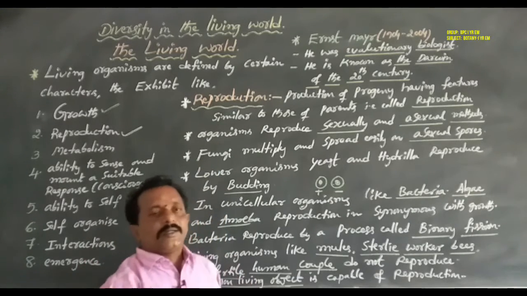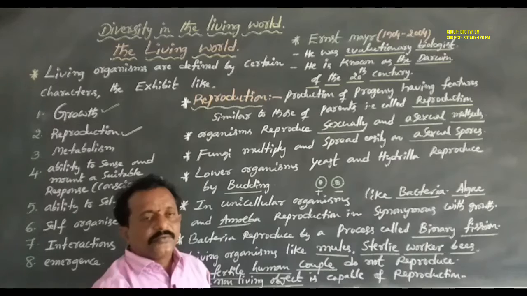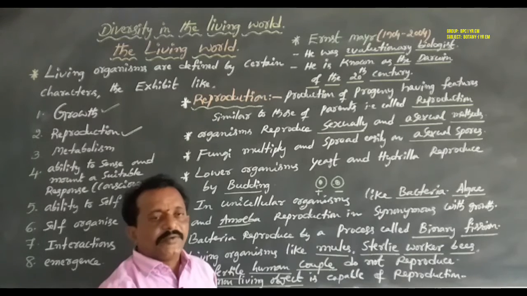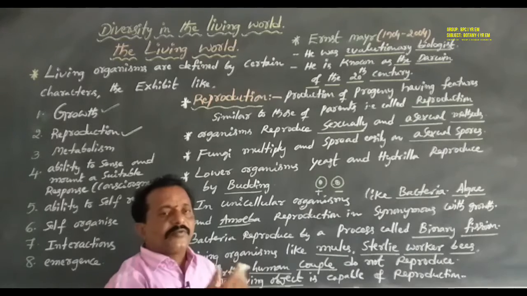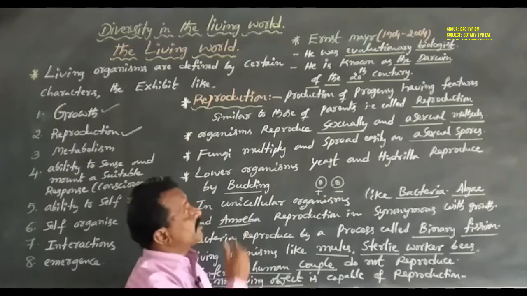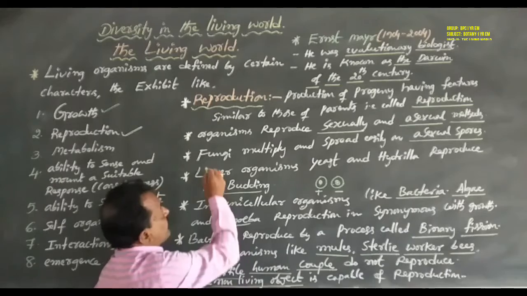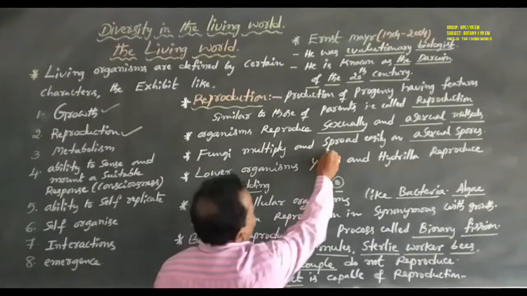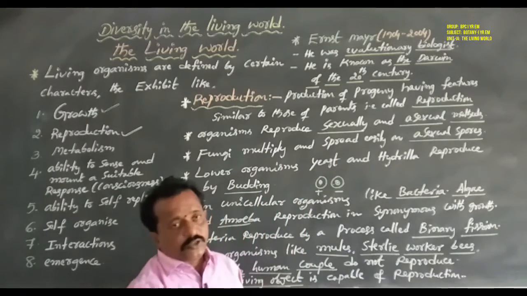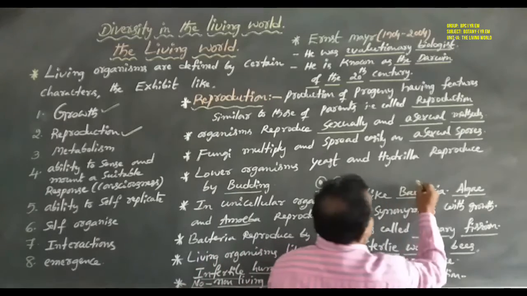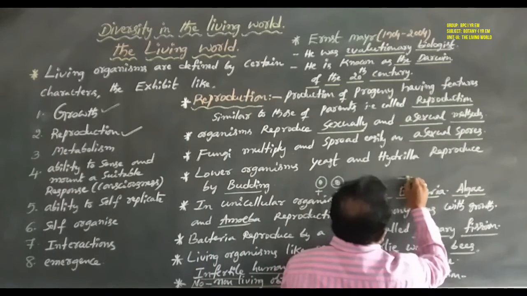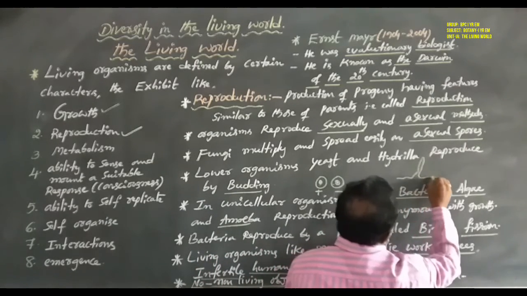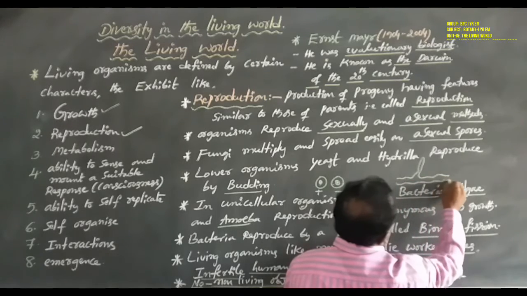Next, coming to fungi. Fungi are one of the plant organisms. Fungi keep dividing to multiply the number of cells. So dear students, fungi multiply and spread easily by asexual spores. This is a fungal body, a mycelium.